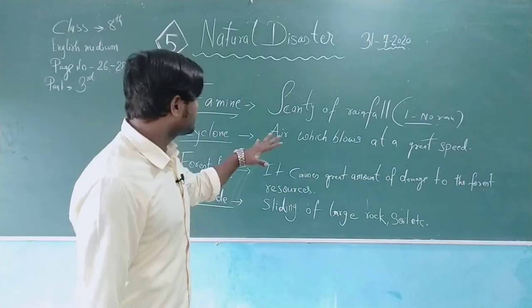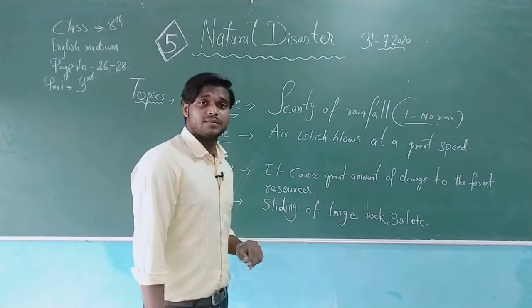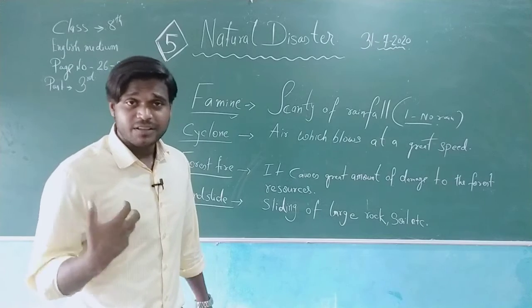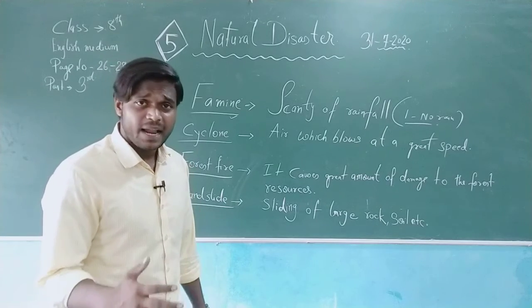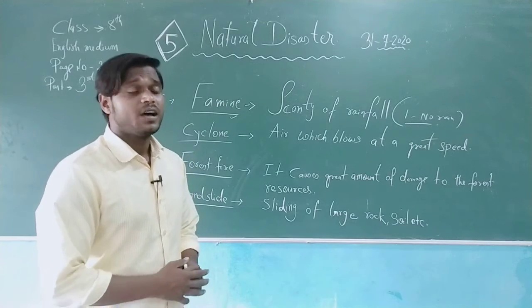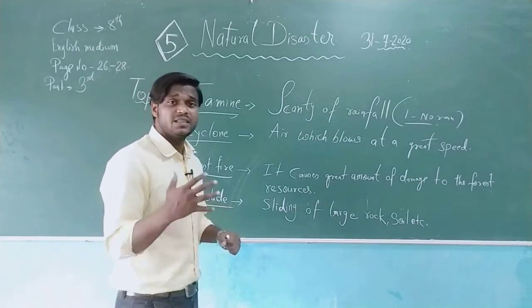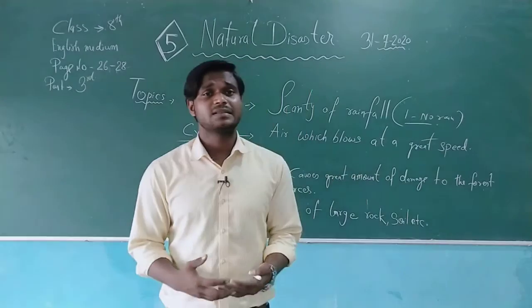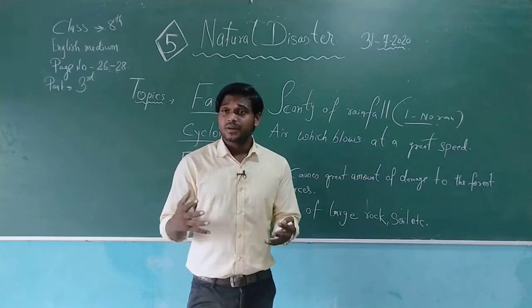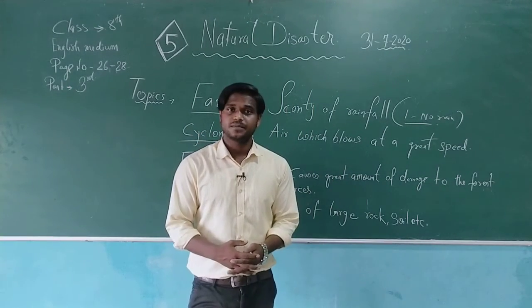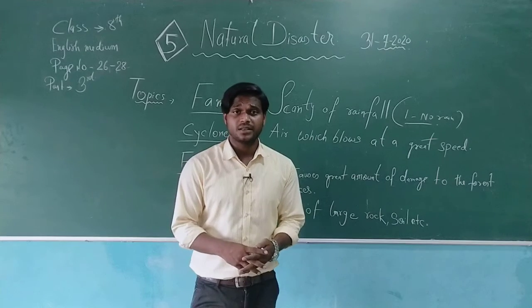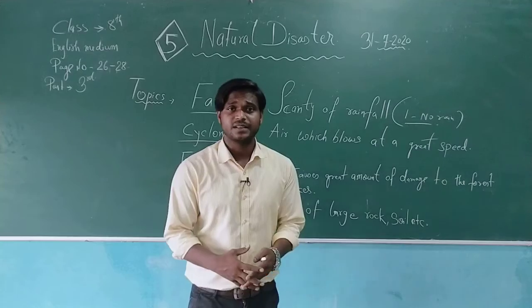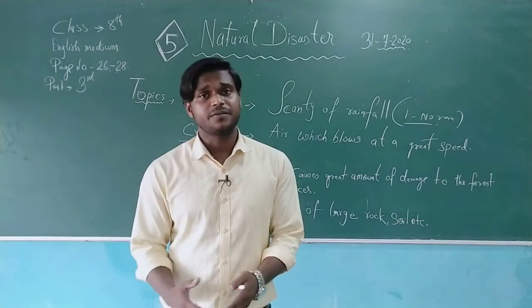So this is also responsible for the death of animals. Not only animals, human beings too, and natural vegetation is not there. The whole land becomes barren. So this is experienced especially in the zone where either the temperature is very high, or the rain cycle is very disturbed. The climate of that area is disturbed. So it can also be called a famine, or we can say a drought famine.